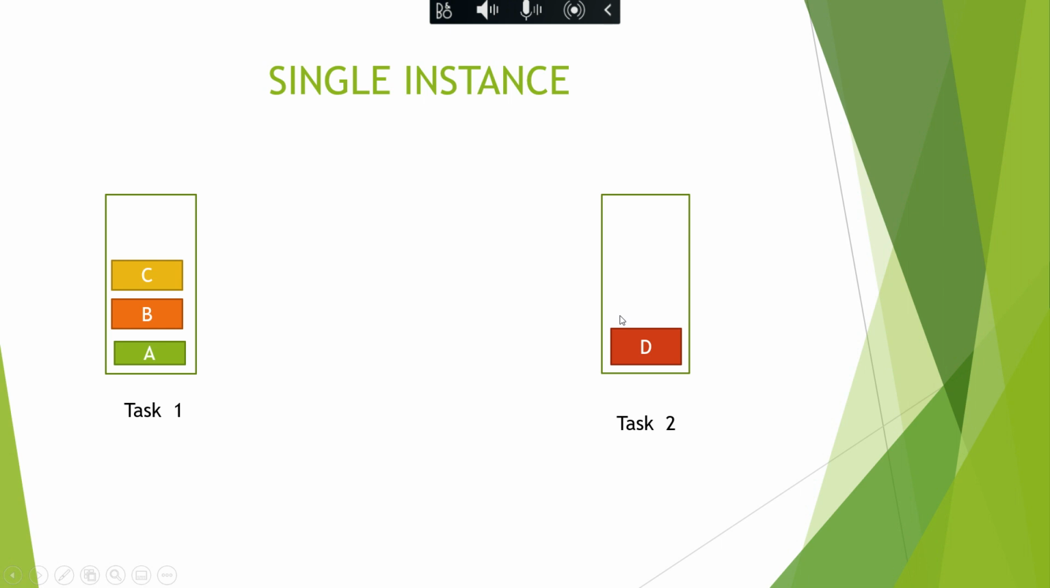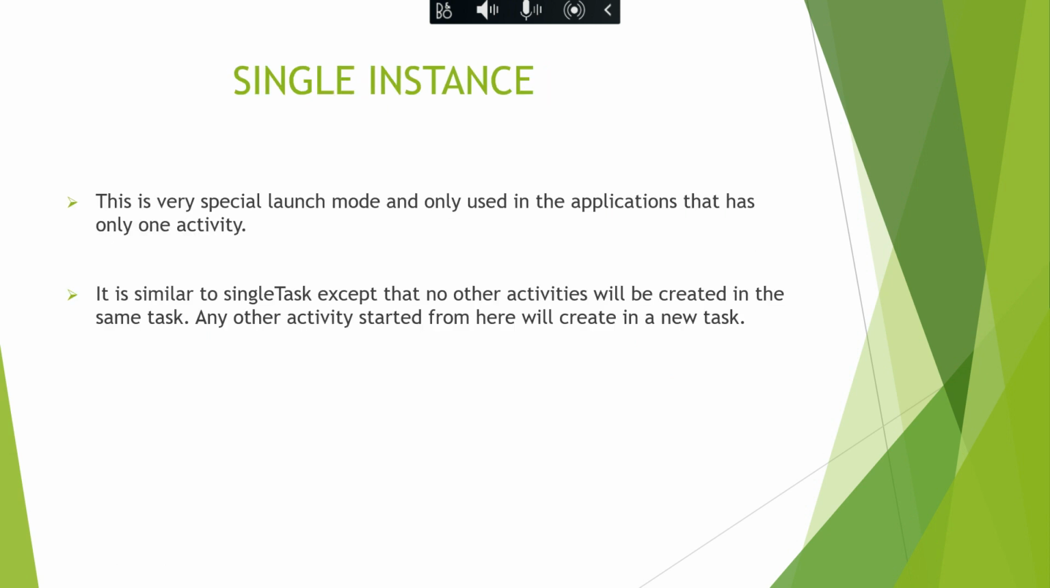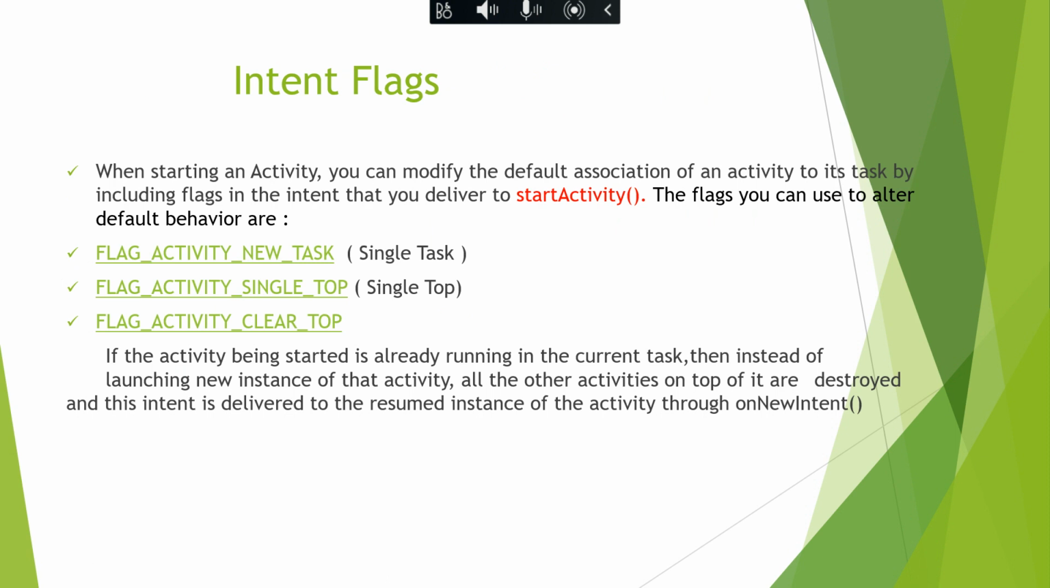Okay. To give an example, all the Chrome browsers or all the browsers are defined in single task with affinity, so that through a dummy application, if we try to invoke a browser, we can always see a different task is created. Fine. So I hope all these are clear. 4 different modes: standard, single top, single task with affinity, single task without affinity, as well as single instance. Next, we'll see what are intent flags.